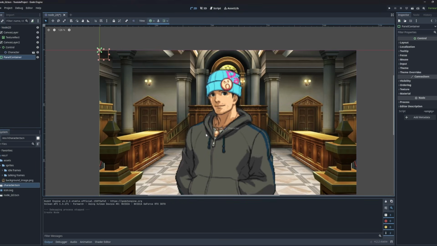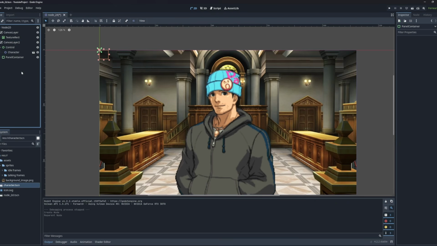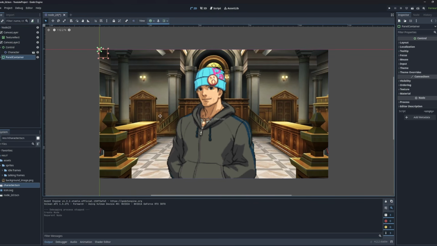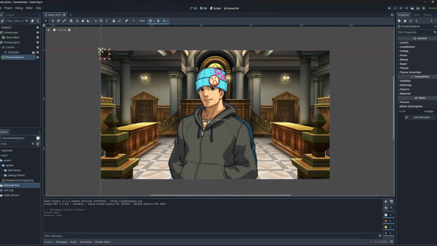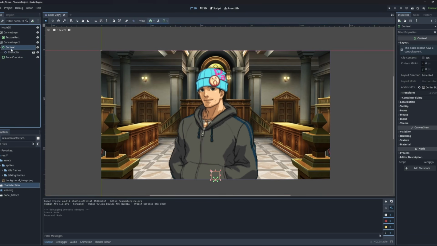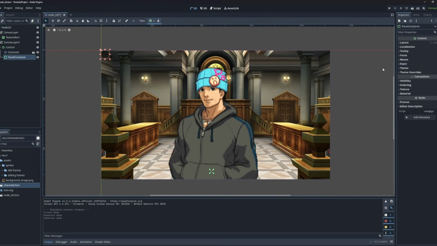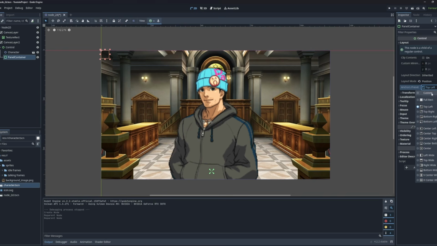I'm going to add this to my scene, and I'm going to make it a child of the second canvas layer. Now we want this panel to kind of cover the bottom part of the screen, as you can see here in the reference. Just kind of like spreads across the whole width and has a little bit of height. So what we can do here is, since it's already inside of a canvas layer, actually we already have a control node that places things at the central bottom part for us, right? So we could make it a child of control, and then on the layout section we could choose. So we have something specifically made for this called bottom wide.